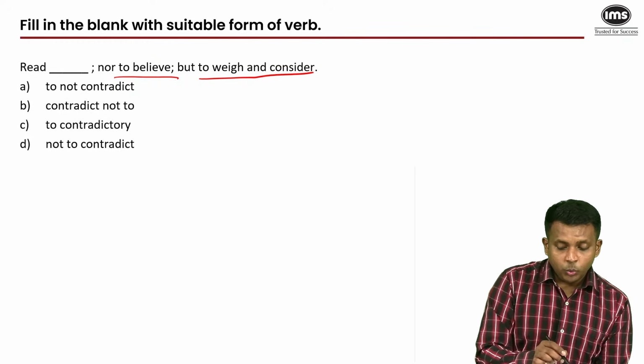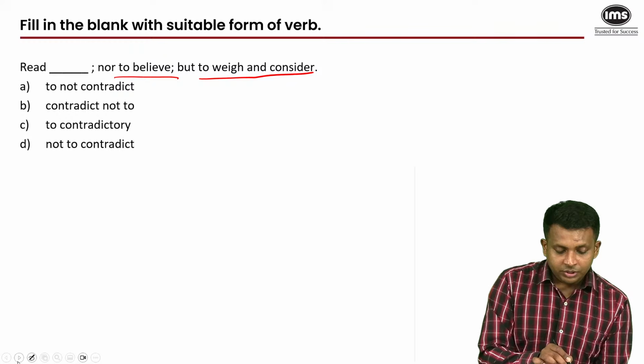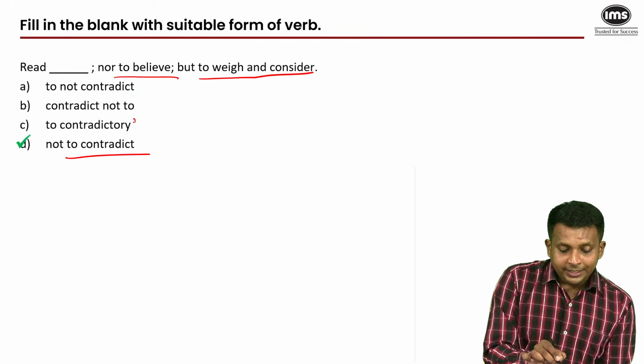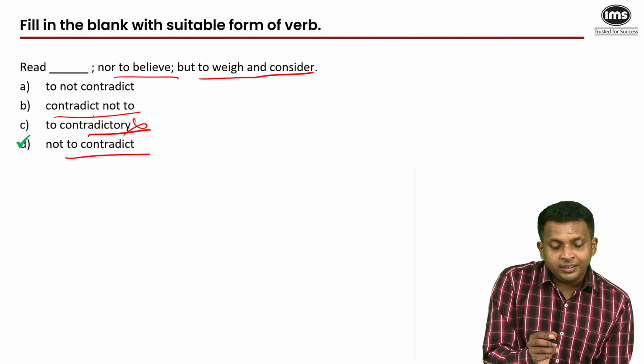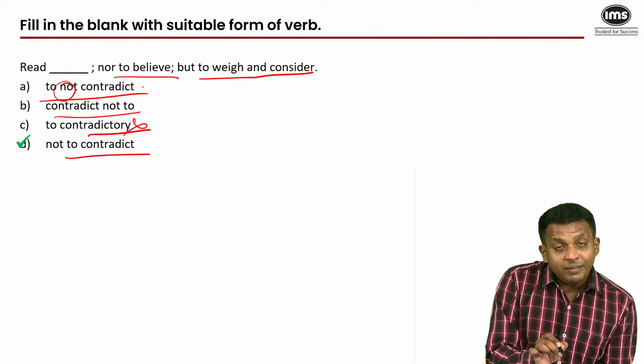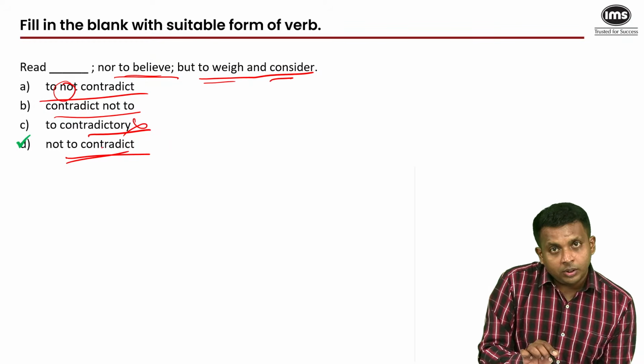So what do I need in the sentence to maintain that parallel structure? Very obviously, to contradict. To contradictory, I don't want the adjective. Contradict not to doesn't mean anything. Read contradict not to is incorrect sentence construction, and to not is in the wrong place. The infinitive has been split again. To believe, to weigh, to consider, to contradict. Now they're all parallel.